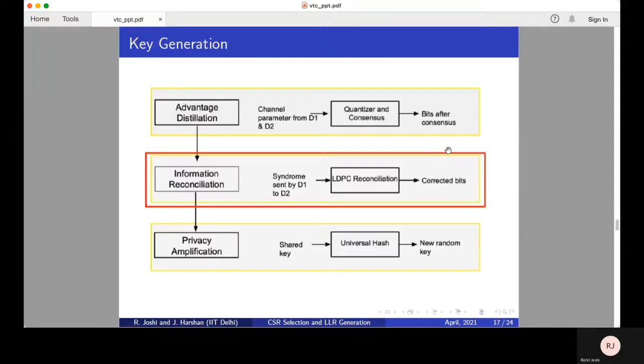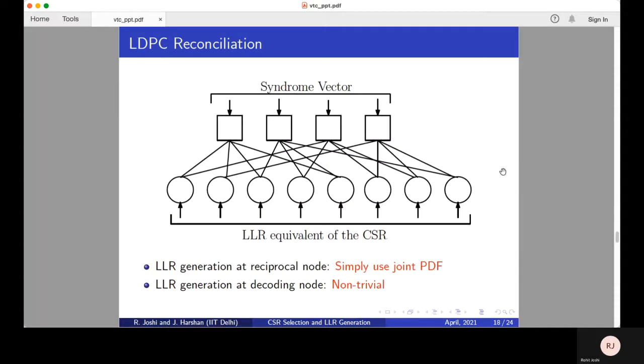Next, we will see another important aspect of the key generation method, information reconciliation, where we try to correct the bit sequences without revealing information about the correlated sequence. There are multiple approaches to this. One of the most widely used is LDPC reconciliation, where LDPC codes are used in some way to secretly correct the bit sequences of all the three nodes.